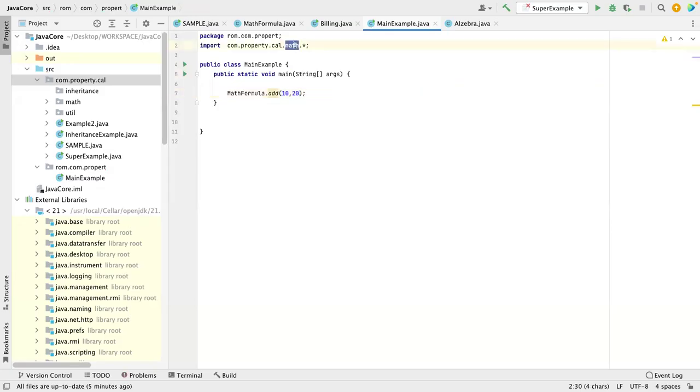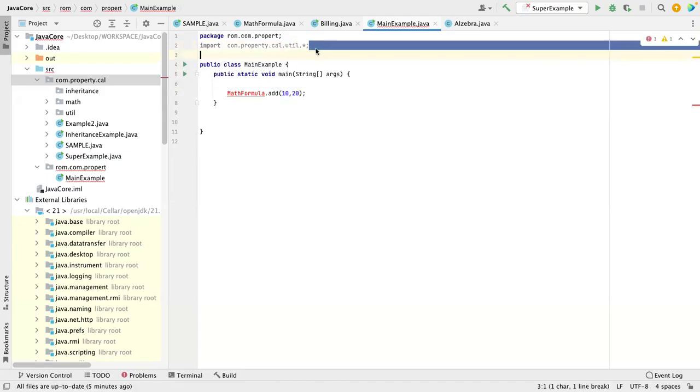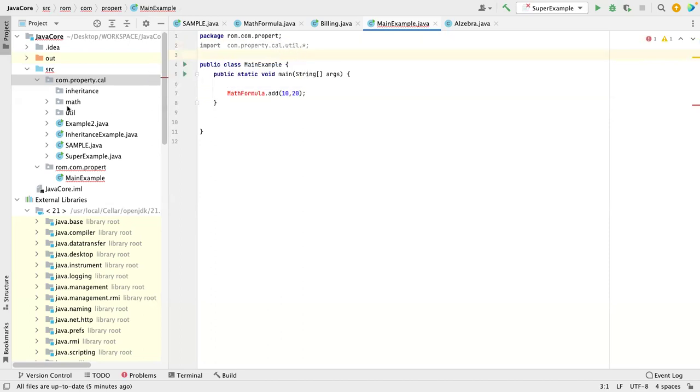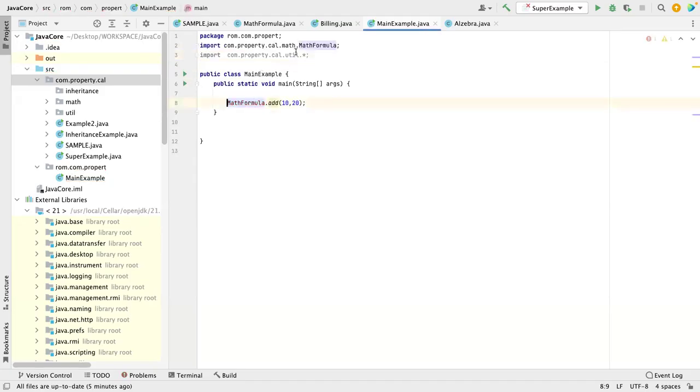Now, you don't import math. You went to utils. So the reason is you are importing everything from utils. You are not importing anything from math. So it's saying that please import math. If you want to use math, you have to do like that. Let's assume there is a scenario. You say I want to import everything whatever is in com.property.cal. So you simply remove this line, and then you can have it here star.